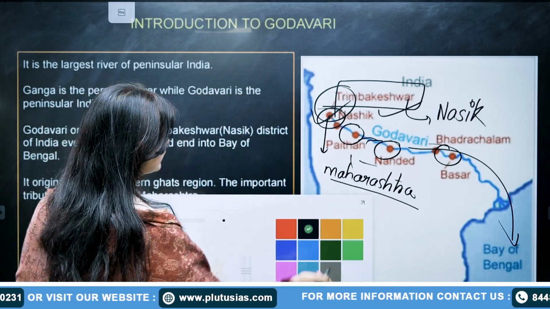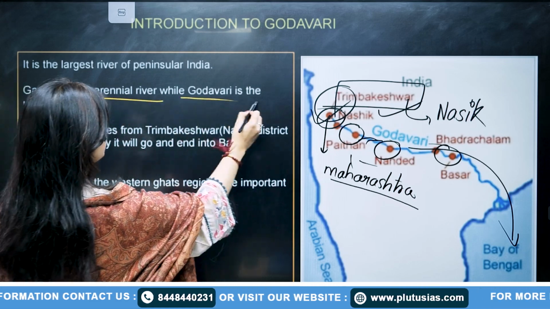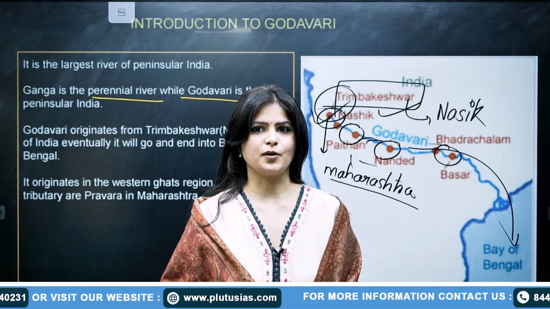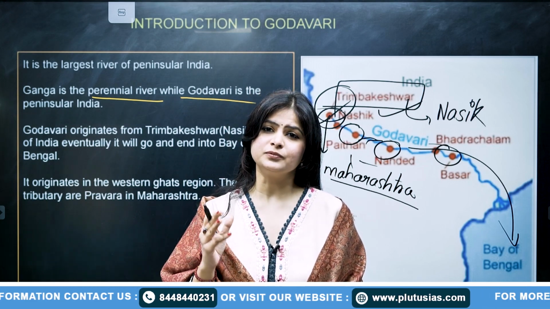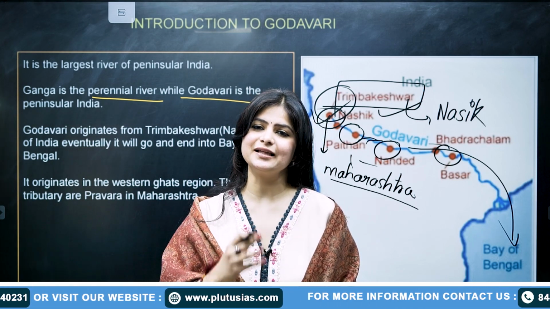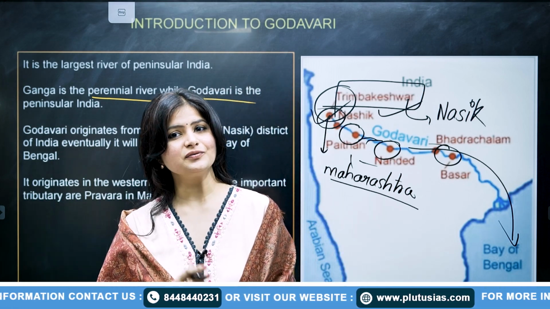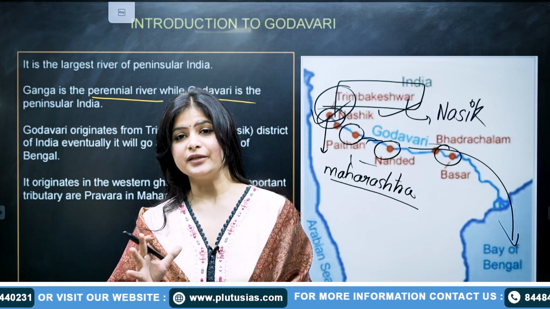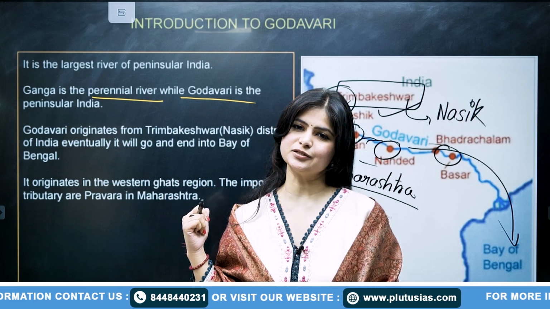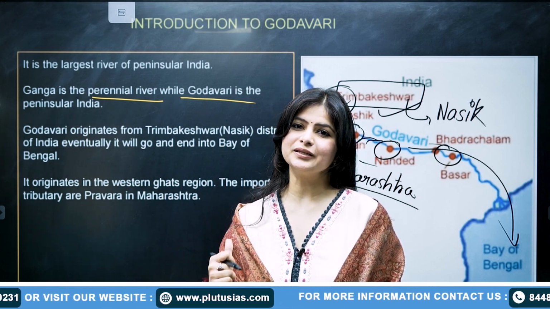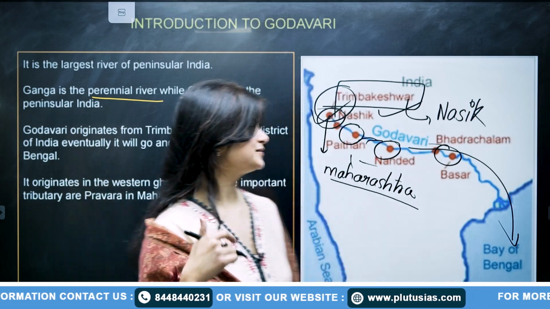Next, we are having the discussion that Ganga is a perennial river and Godavari is a river too. Why have I mentioned this point? This point is important because a lot of times in mains, the question has been asked on the difference between the Himalayan rivers and the peninsular river. You should know the characteristics of both. Not only for mains, from the prelims point of view this is very important. So make sure you know at least 4 or 5 differences between them.